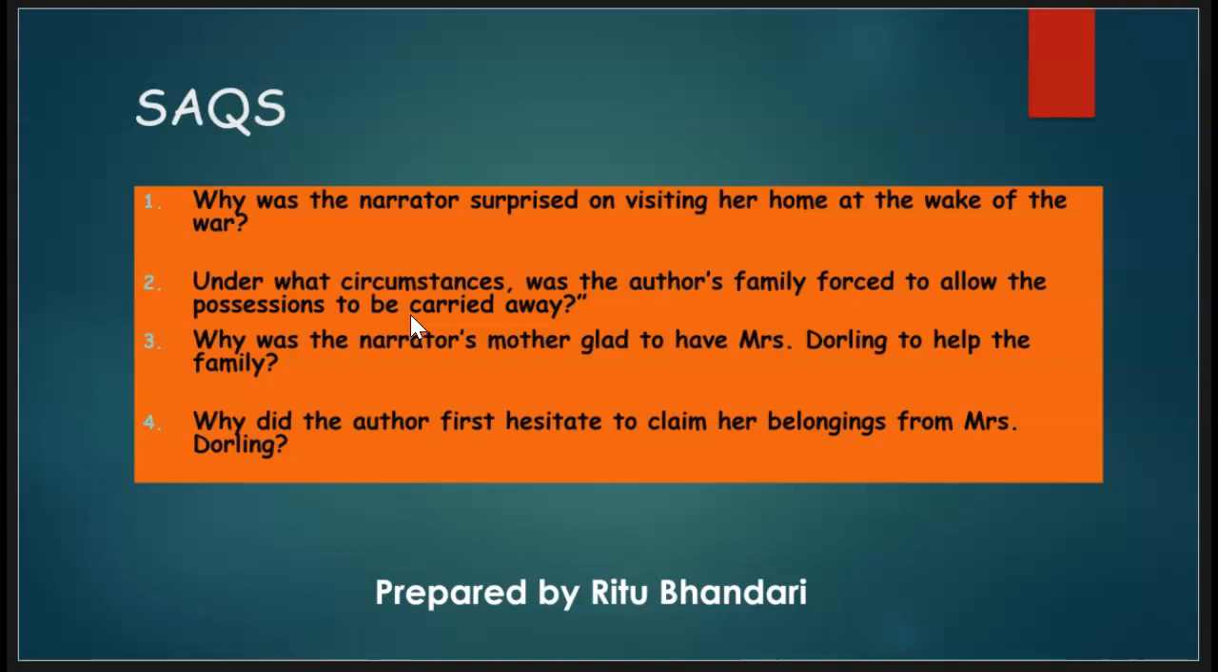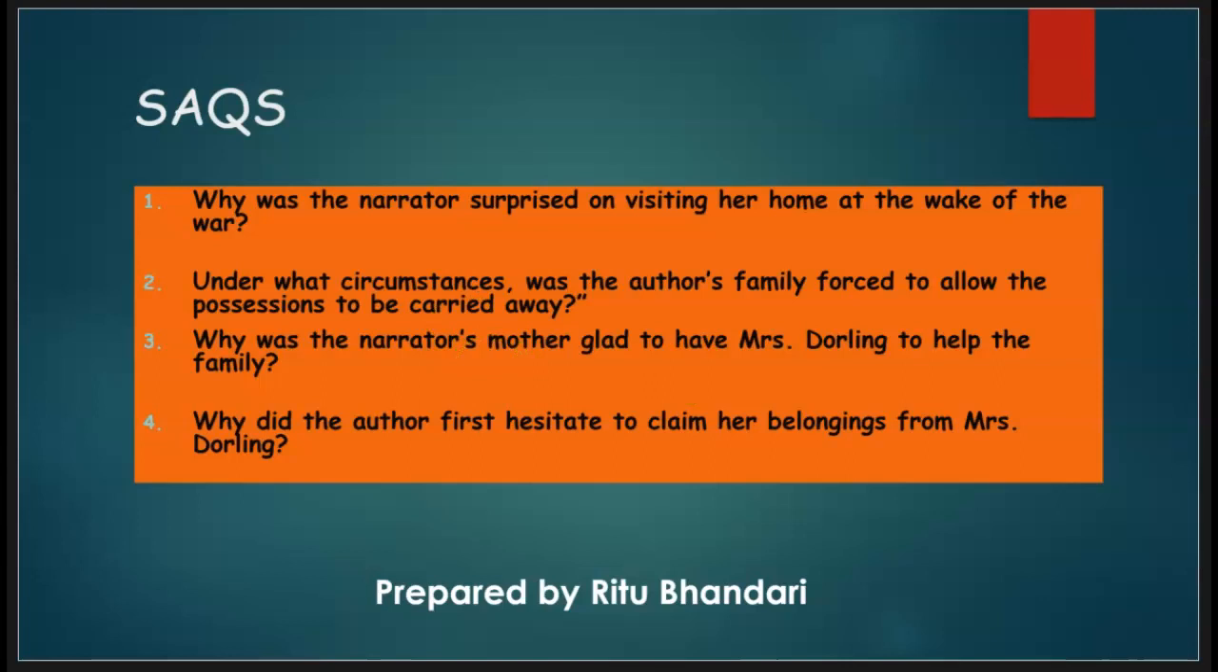At a time like this, Mrs. Dorling, an old acquaintance of the author's mother, turned up and offered to help them by keeping their belongings safely till they came back. But actually she had an ulterior motive and had no intention of giving the things back.